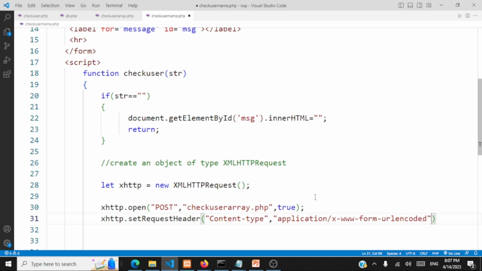So what is the meaning of this? It means the content that we are going to send will be in the form of name value pairs. So we'll be sending name value pairs as part of the content.